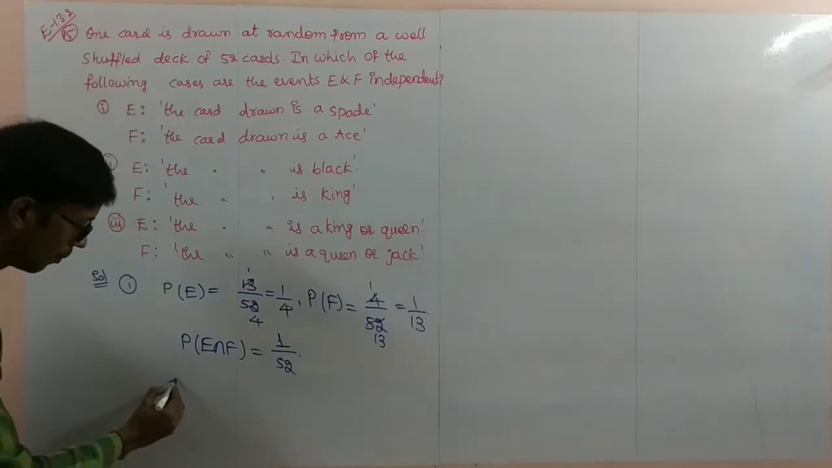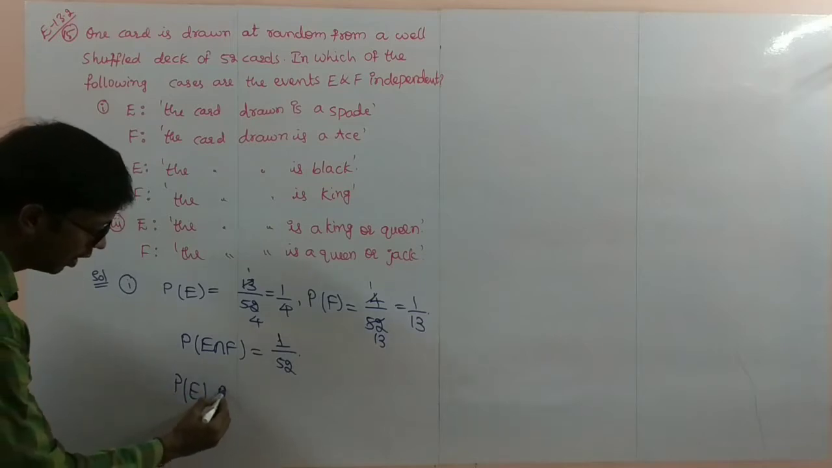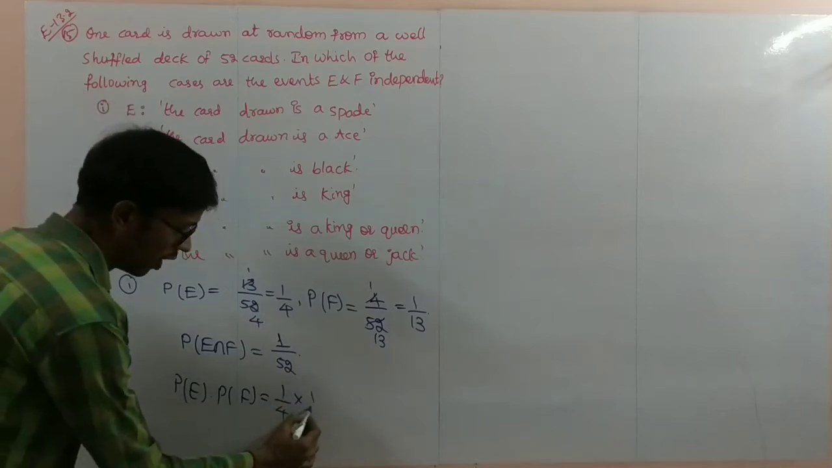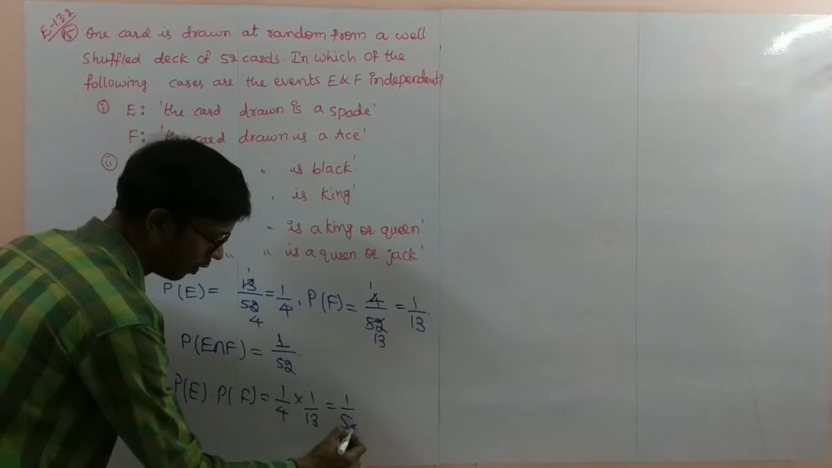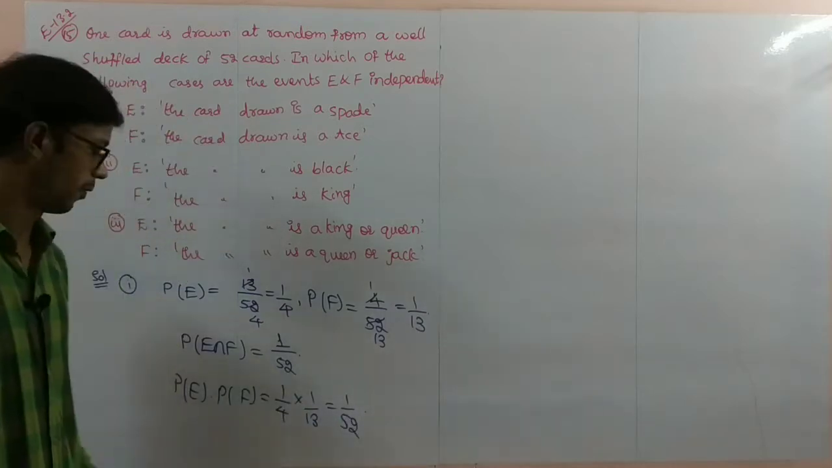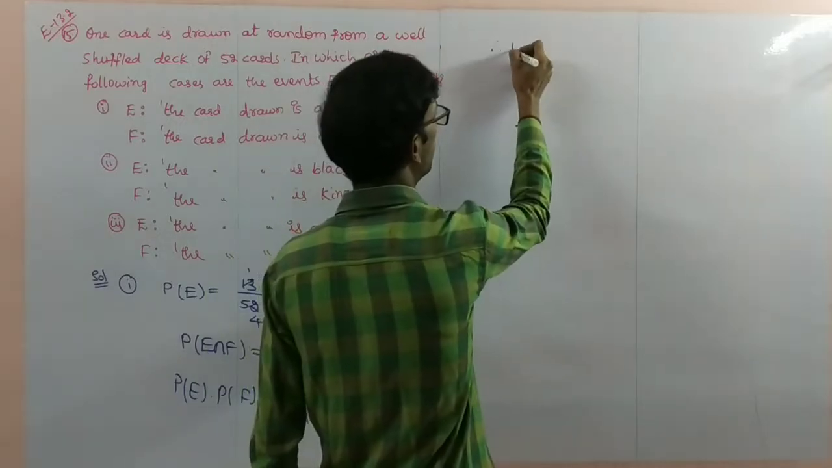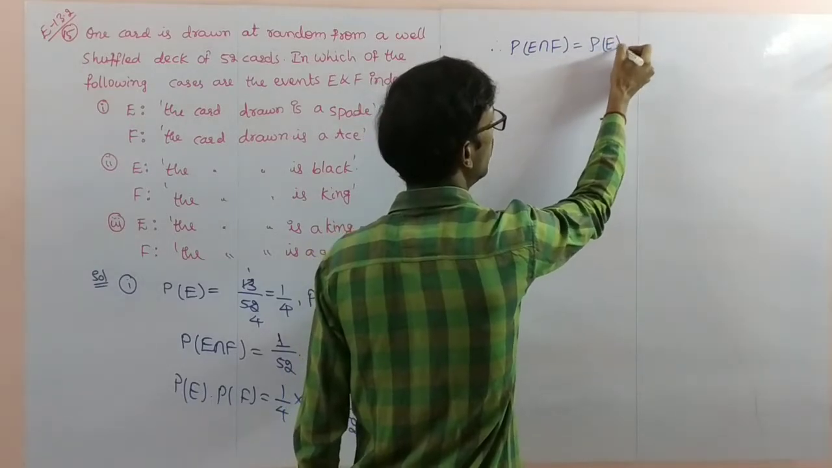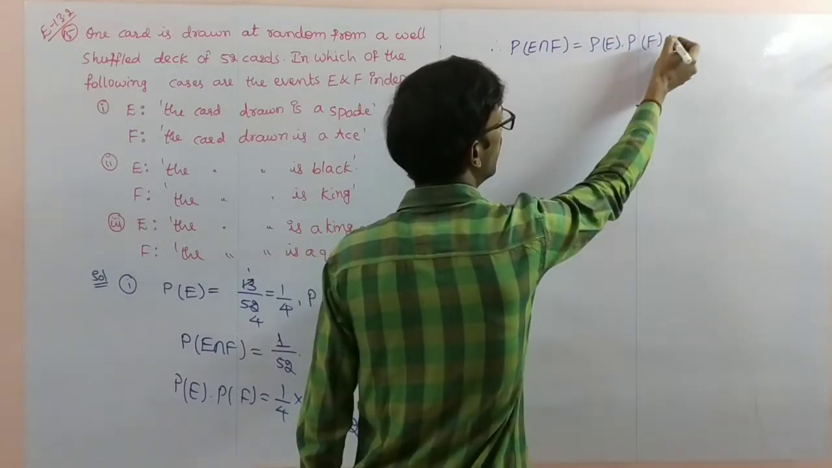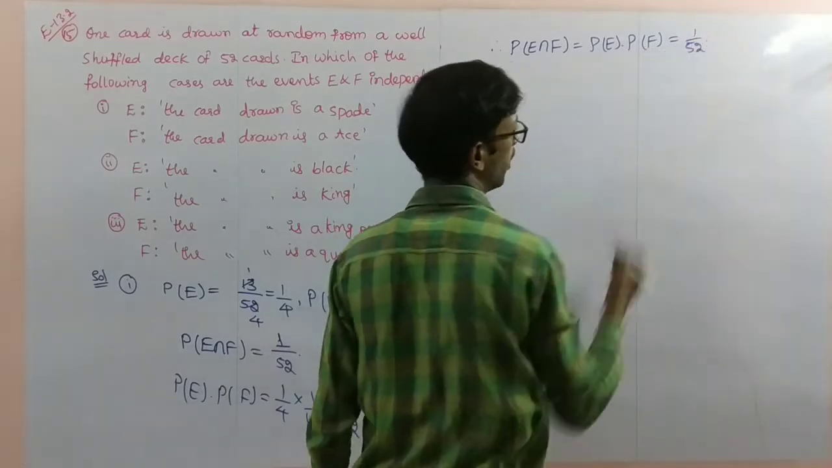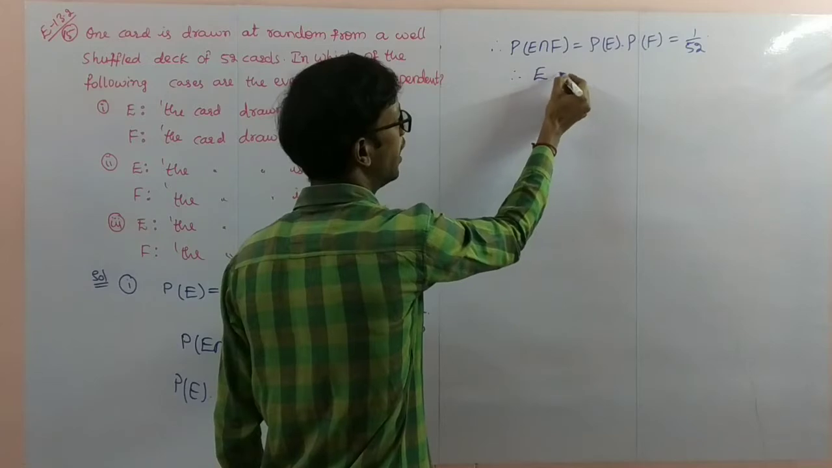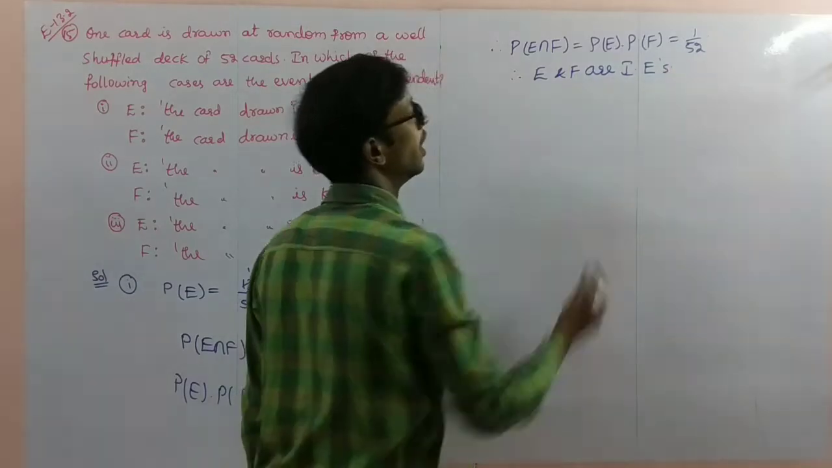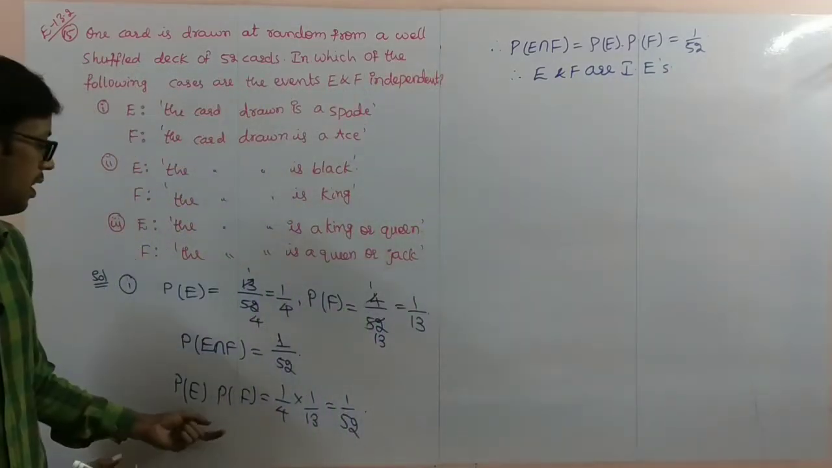So now I will find probability of E into probability of F, which is equal to 1 by 4 into 1 by 13, that is 1 by 52. Now we can see probability of E intersection F is equal to probability of E into probability of F, that is equal to 1 by 52 we got. Therefore, E and F are independent events.